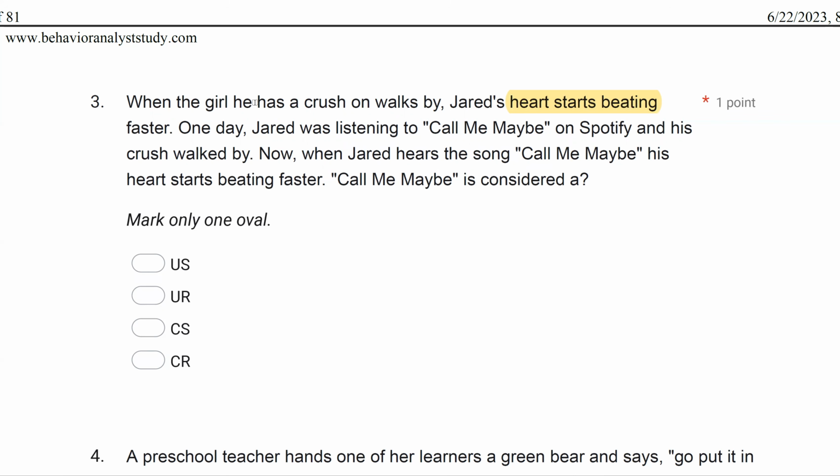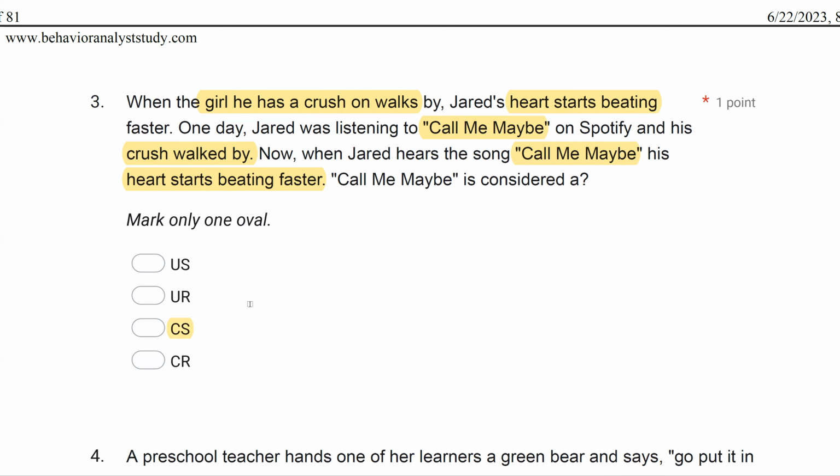So in this case, girl he has a crush on walks by, Jared's heart starts beating. Let's map it out. Girl he has a crush on walks by is the unconditioned stimulus, right? Which causes his heart to start beating, which is the unconditioned reflex. Then Jared was listening to Call Me Maybe, which would have been a neutral stimulus, but then his crush walked by. So the unconditioned stimulus was then paired with the neutral stimulus, because now when Jared hears the Call Me Maybe song, his heart starts beating faster, which is the conditioned reflex. So Call Me Maybe is going to be considered a conditioned stimulus because it's being paired with the unconditioned stimulus.